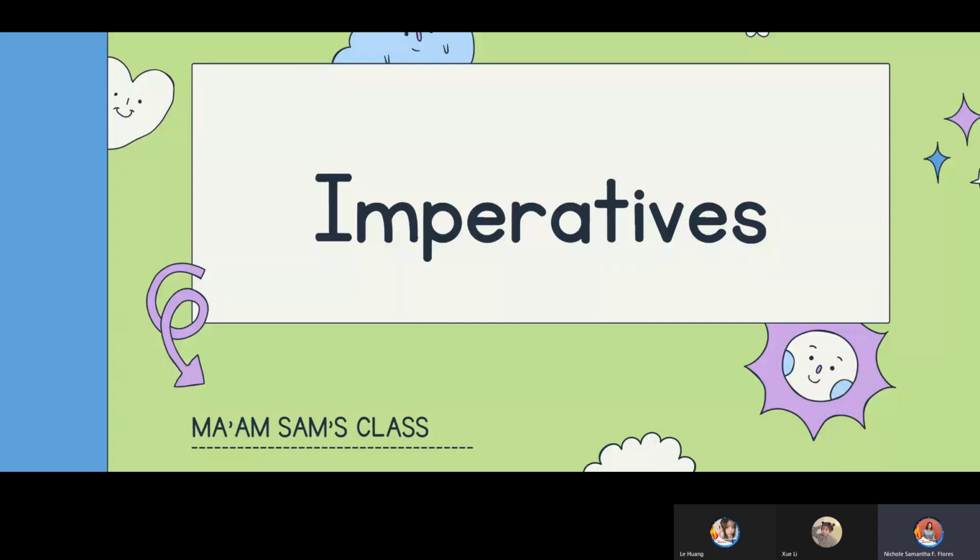How about you, Miss Lishwe? Do you have any idea? I think imperative sentence is you must do something, like a commander. Okay, thank you for the idea. Since you already have an idea what an imperative sentence is, let's proceed with a few examples. I will show you some examples, and you will tell me what is the word that I used to make the sentence imperative.